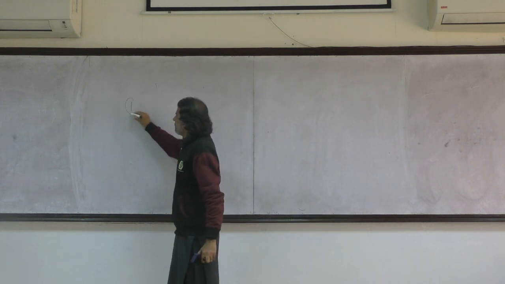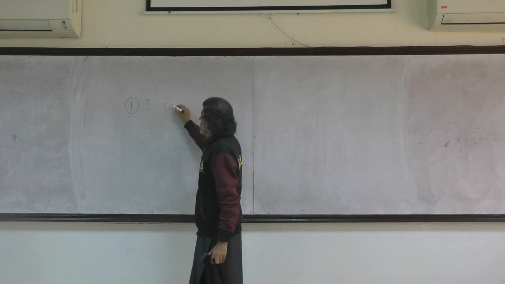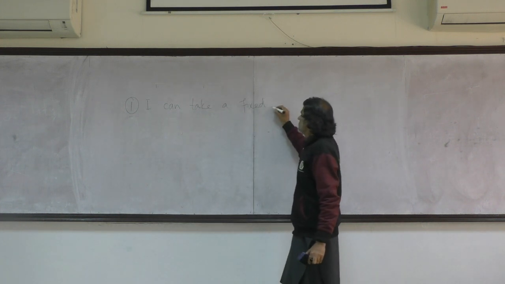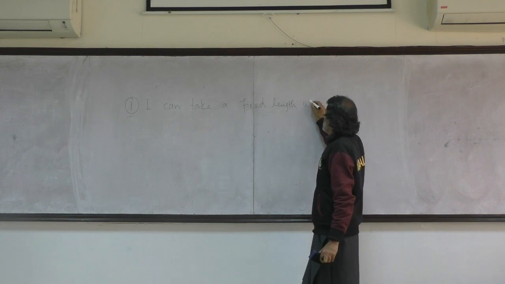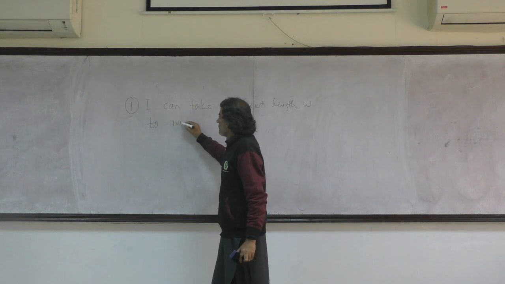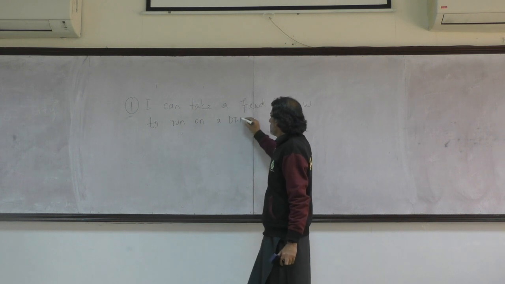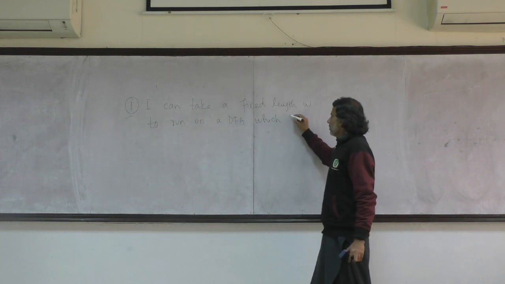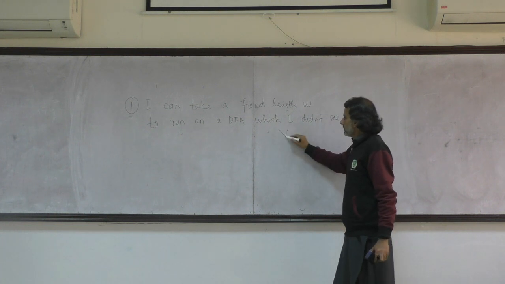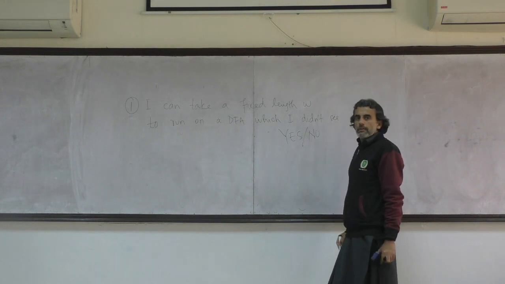Part 1 of the quiz is that I can take a fixed length W to run on a DFA which I didn't see. Is it true or false?